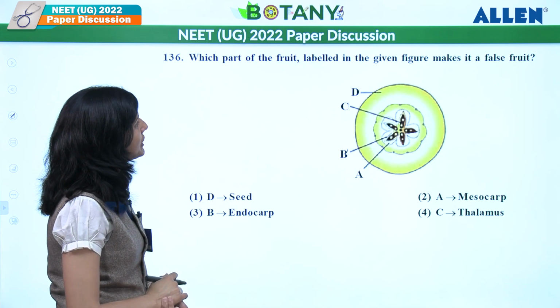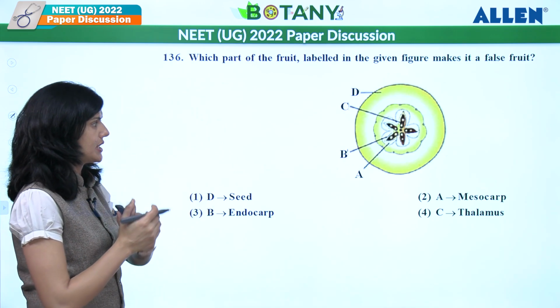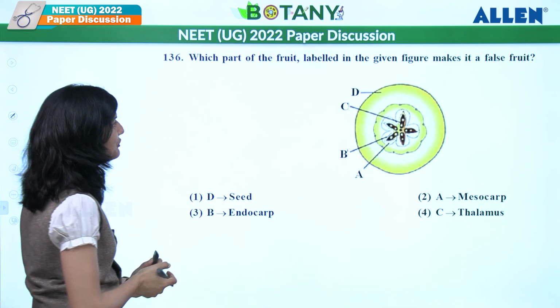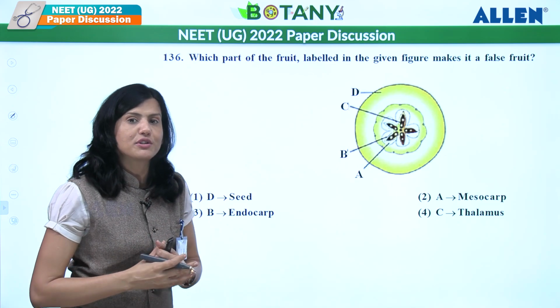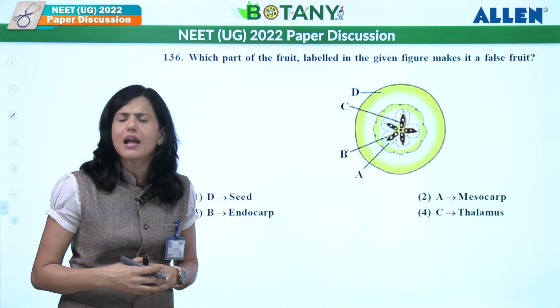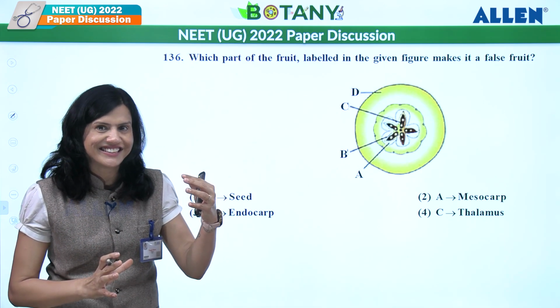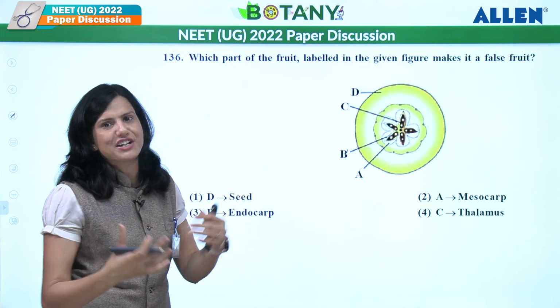Which part of the fruit labeled in the figure makes it a false fruit? Let's see. False fruit means thalamus is involved. And what does the involvement of thalamus identify? It says that the ovary was inferior. Right? An inferior ovary gives rise to false fruit.